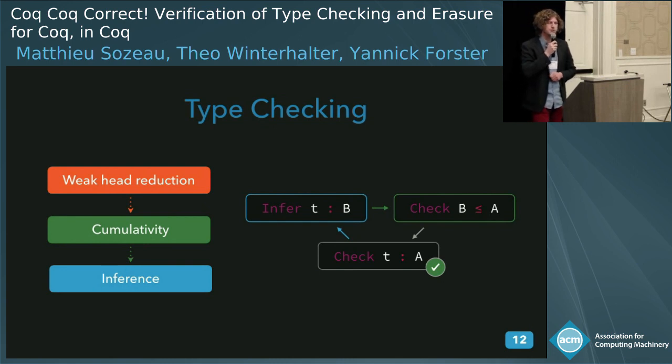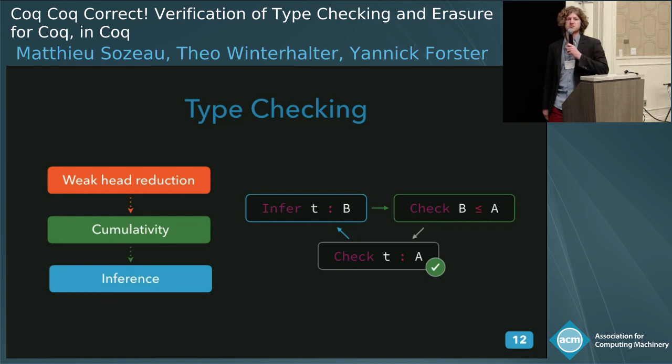Okay, but so now that we have this algorithm written in Coq, we wanted to be able to extract it to run this separately and actually check Coq terms. At first, the extraction didn't work because of some bug in the extraction mechanism, so we had to change the definition for it to work. But that is a good motivation for us to actually verify this extraction mechanism.